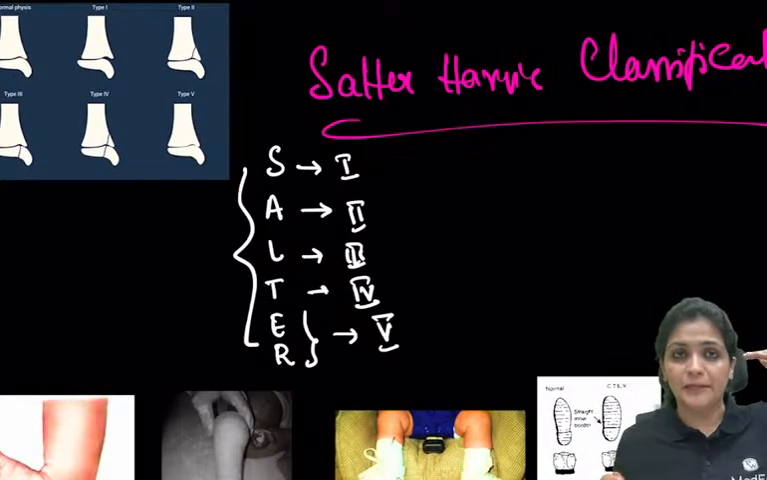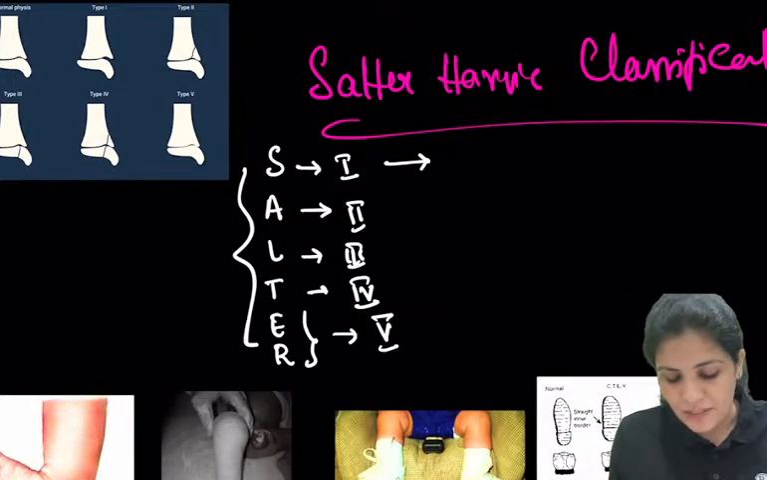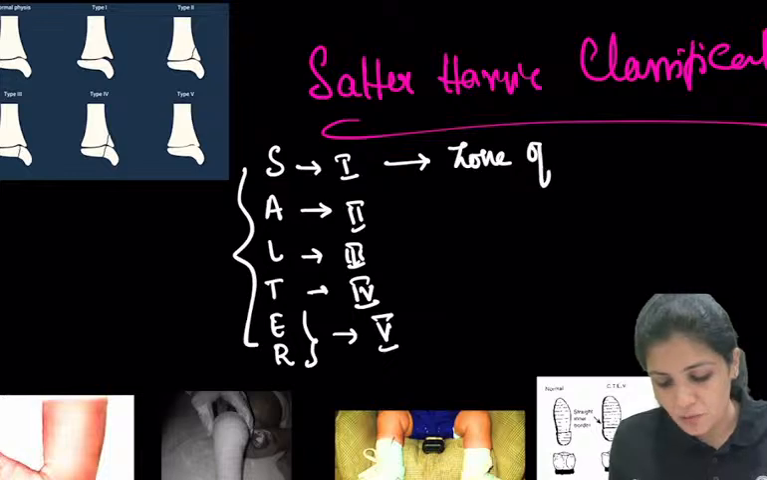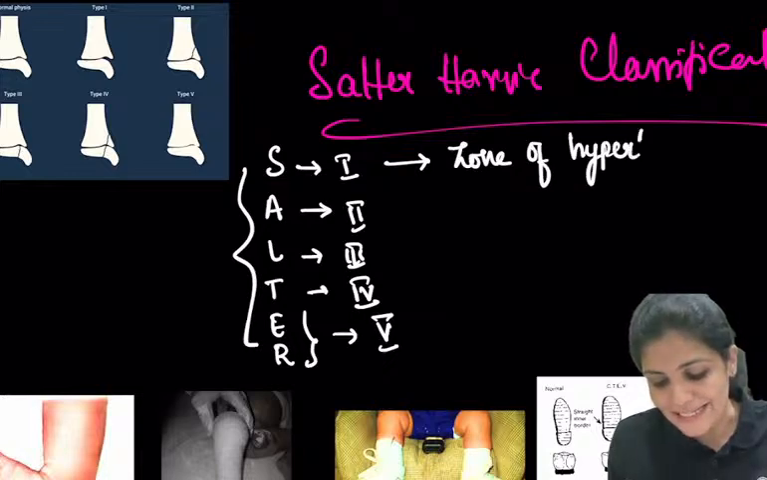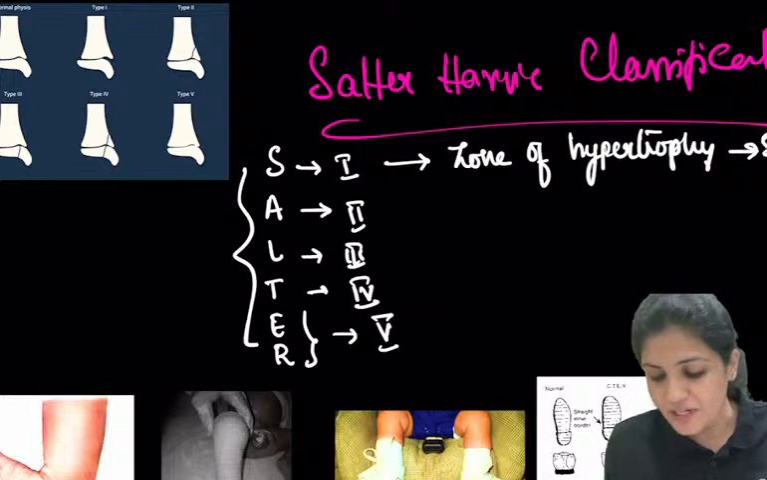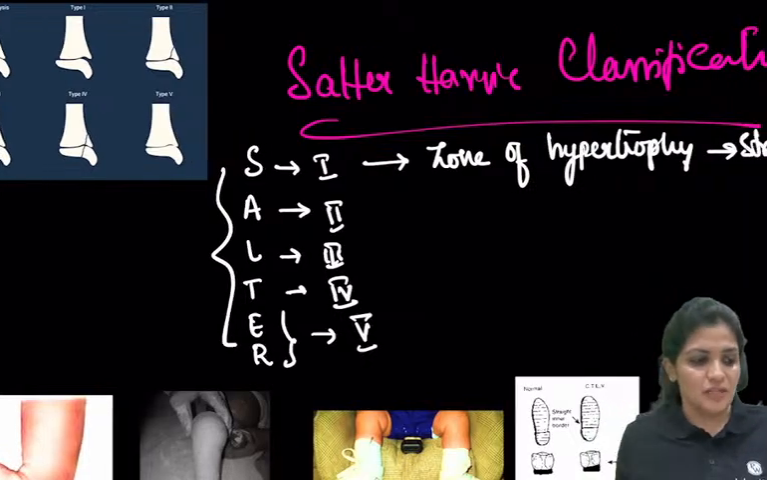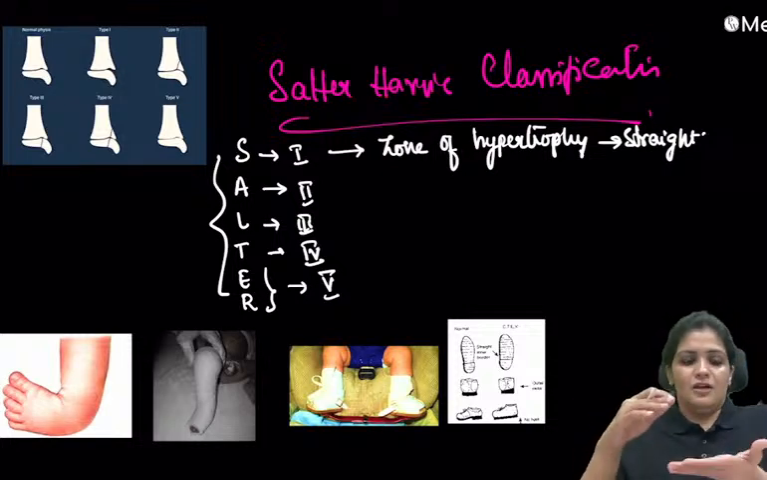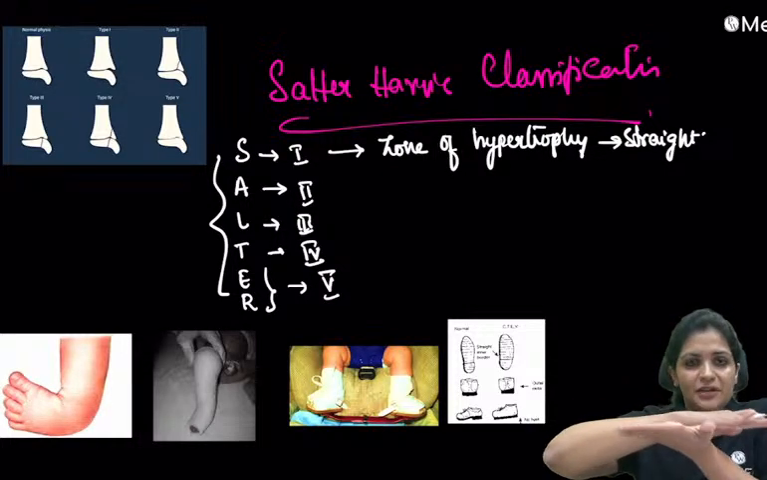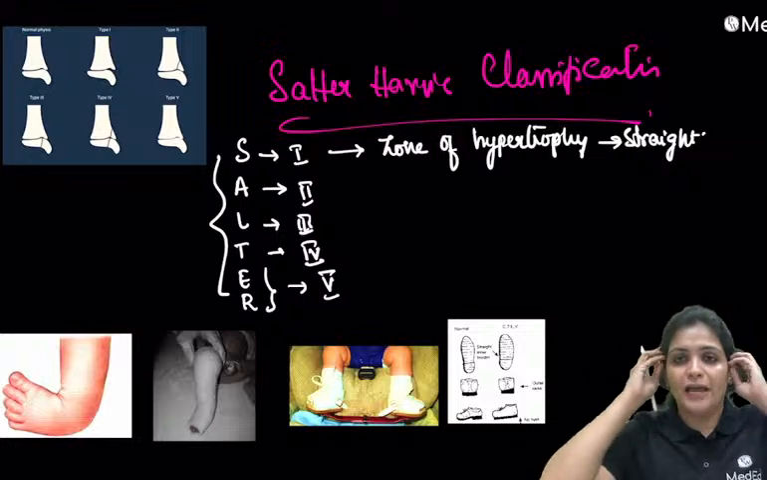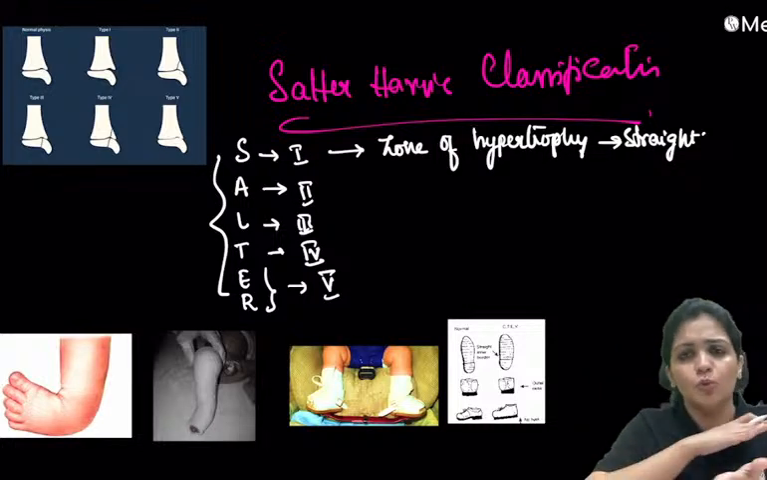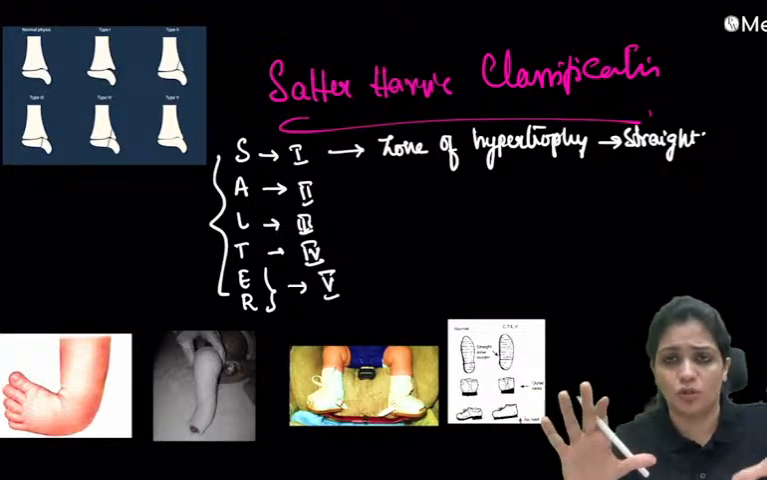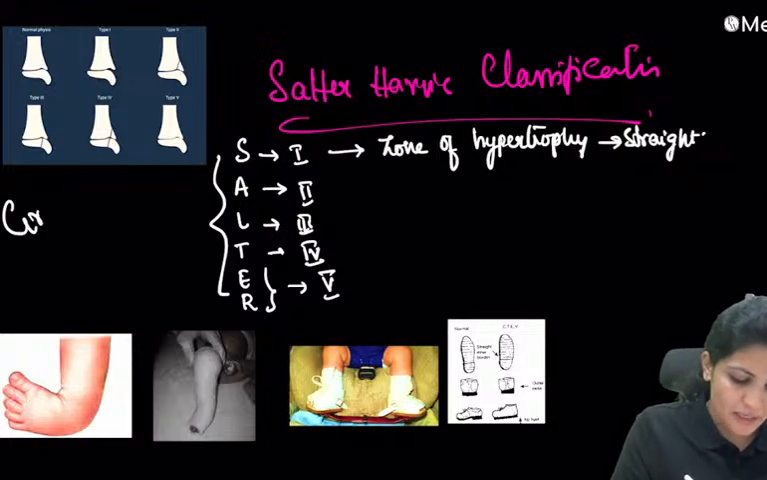For this you have to remember the growth plate. In the growth cartilage, the zone of hypertrophy is supposed to be the weakest area, and in type 1 there is a straight fracture through the growth plate, right? So this is the growth plate, you imagine. There is a straight fracture like this. This is the zone of hypertrophy. The fracture goes through the cartilage, that is the growth plate. So this Salter-Harris classification is mainly for growth plate fractures, right?